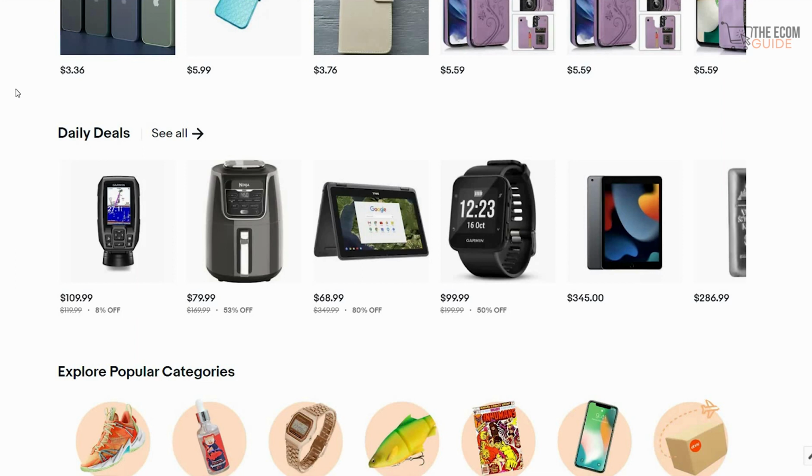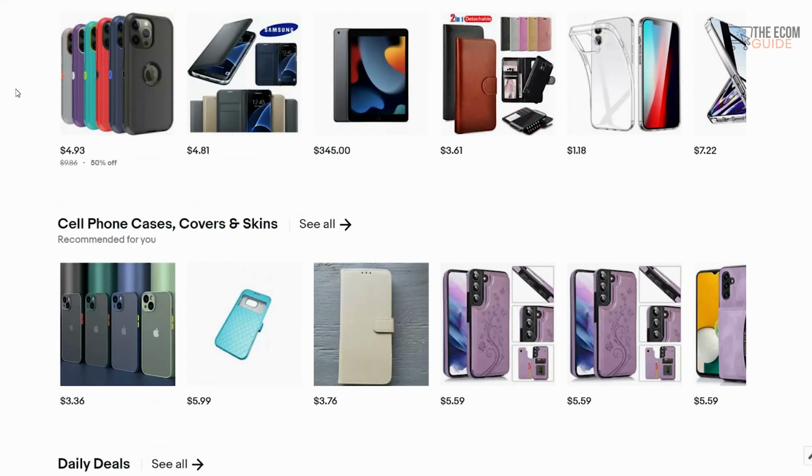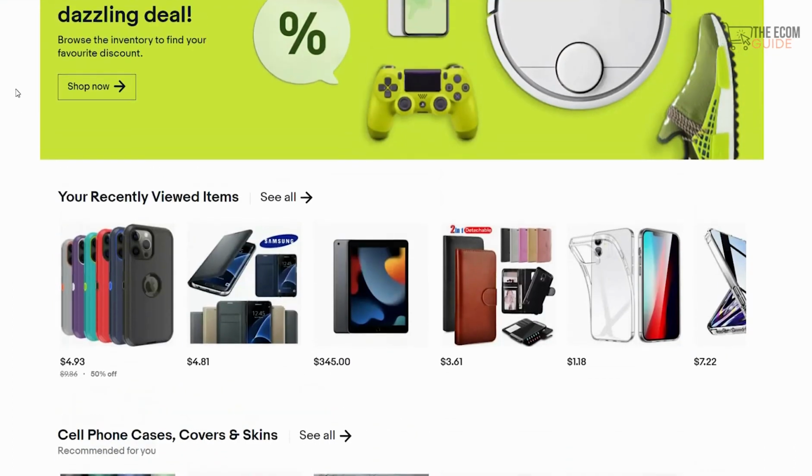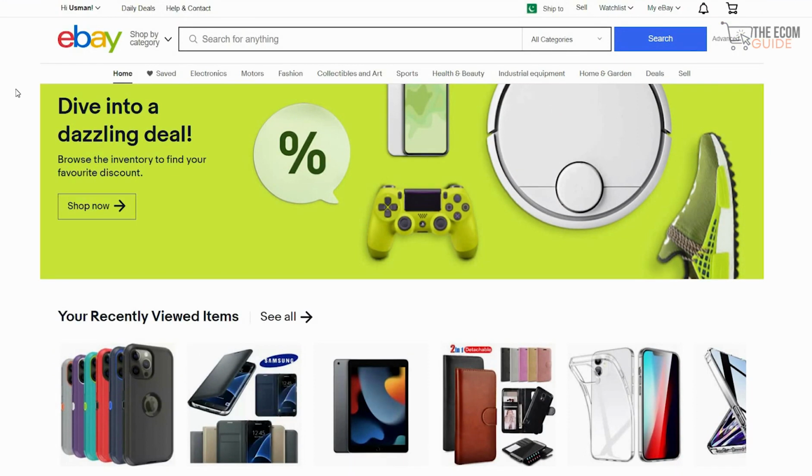For example, you have a mobile phone, and a mobile phone requires a phone cover because mobile phones are very expensive. So the best product to get is an evergreen product that a male would use, a female would use, a child would use, a grown-up would use, anyone and everyone, no matter what their financial circumstances or walk of life. They would want a mobile case for their phone to ensure it doesn't get damaged. It's for that reason we always say select those particular items. So we're going to search for mobile phone cases right now.